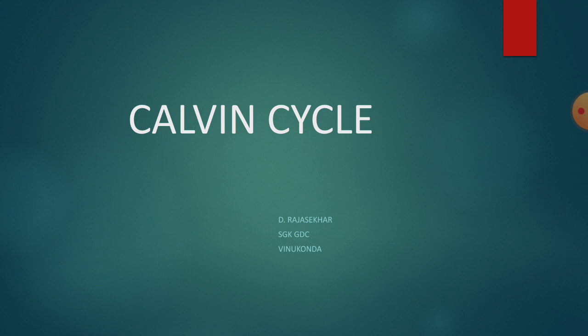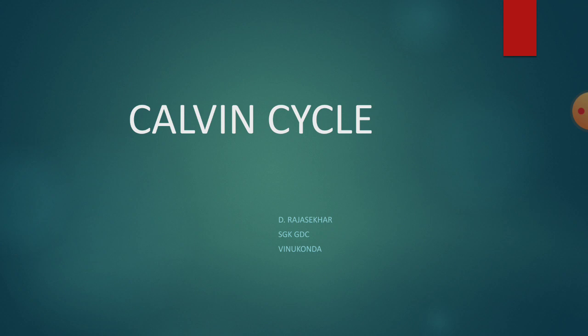The other names for the same cycle are RPP, that means reductive pentose phosphate pathway, and it is also called the PCR cycle, nothing but photosynthetic carbon reduction. So the same cycle can be called by any of these 4 terms: Calvin cycle, C3 cycle, RPP, and similarly PCR cycle.